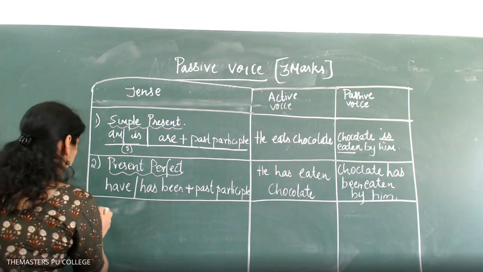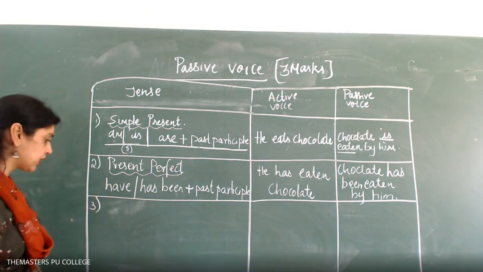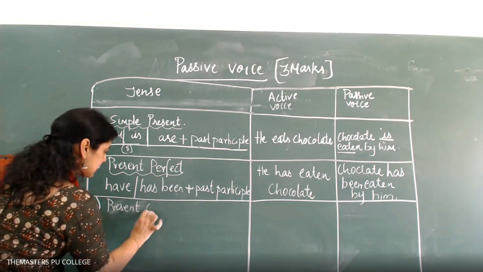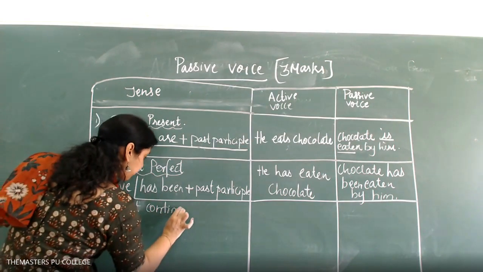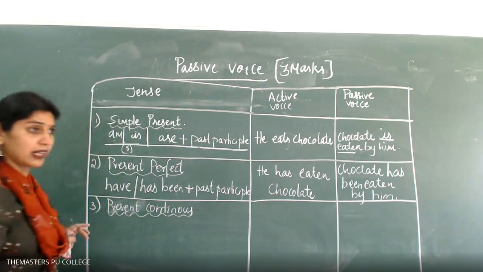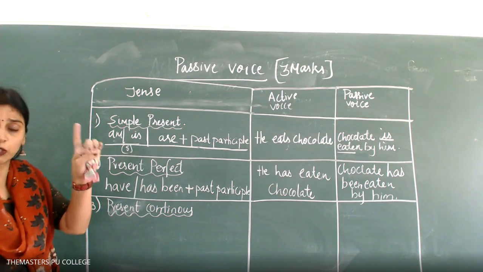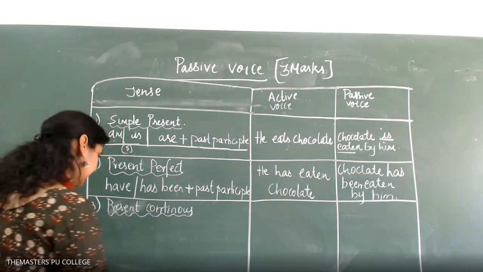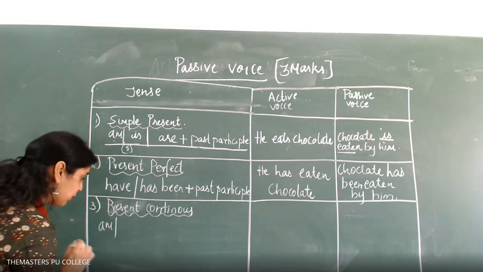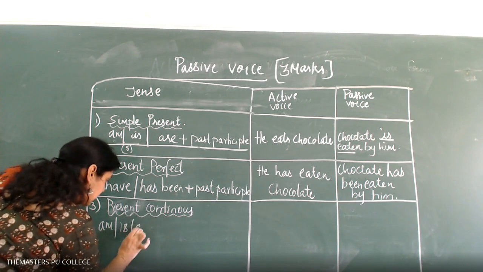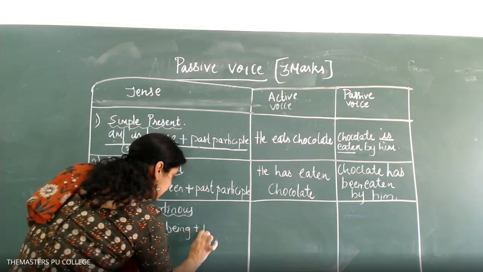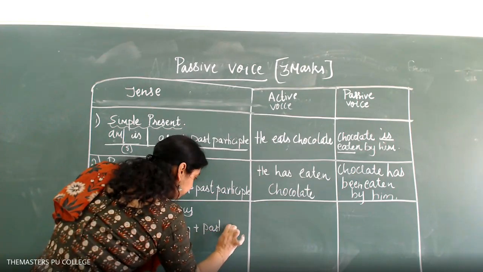Take the third one. I'm going to go for the continuous, that is present progressive or present continuous. Continuous, we say has or have been, B-E-I-N-G, because it is a continuous form. So keep in mind what I have to do is am, is or are, plus being, plus past participle.